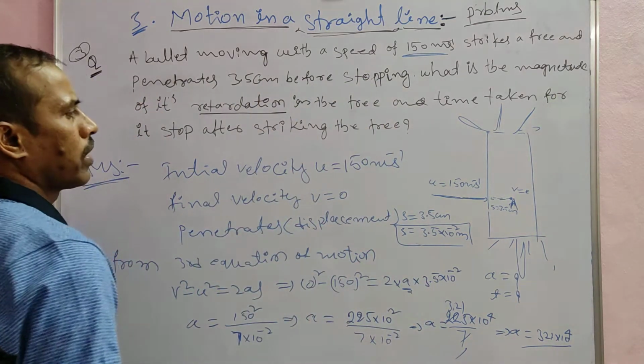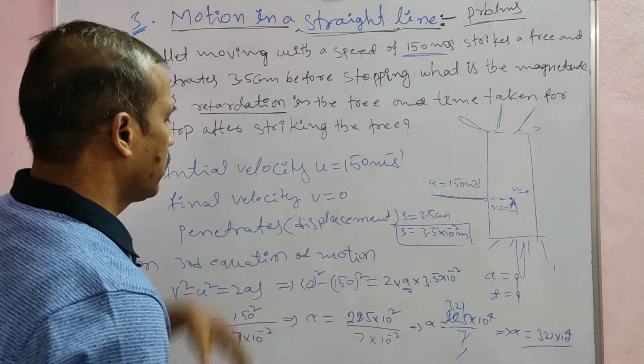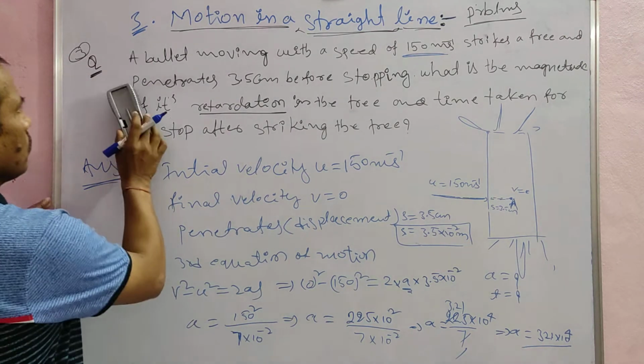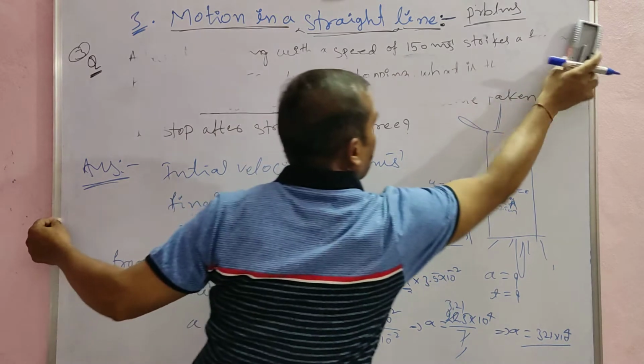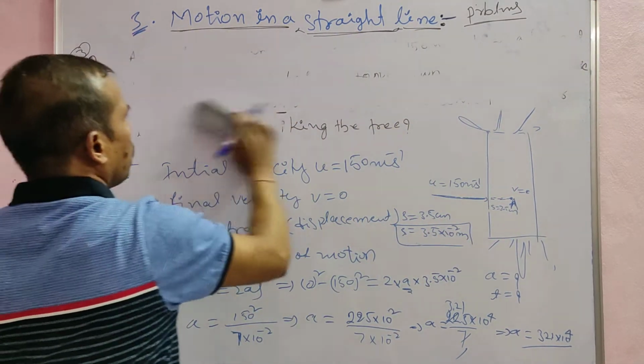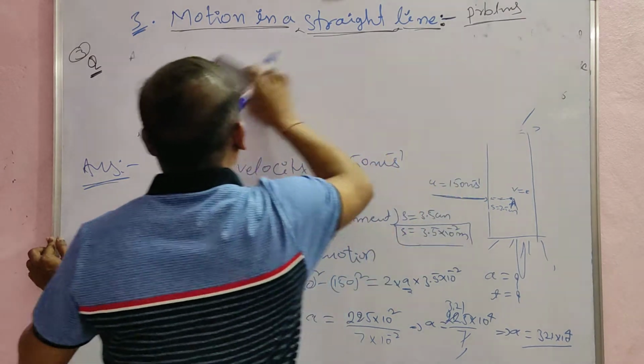So retardation of the bullet. Now note this one here, note this one, just for this is a retardation of the bullet.